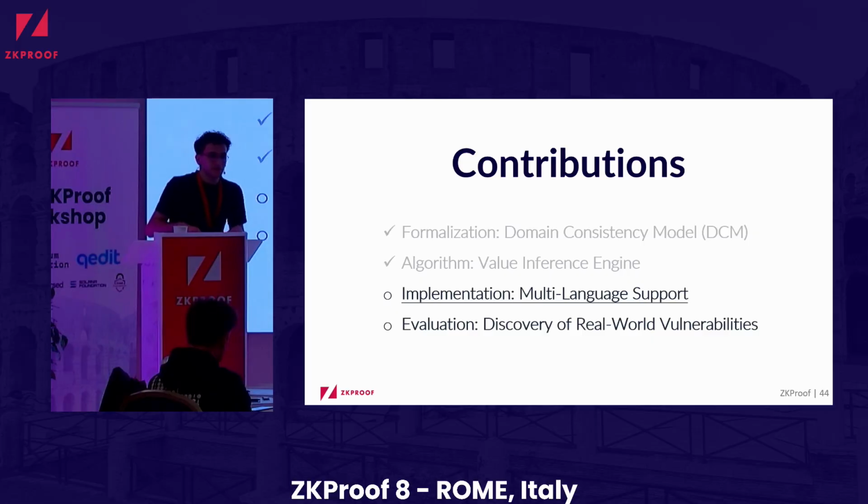So then, when we went ahead and wanted to implement this algorithm and check how many of these bugs we can flag and detect, the question was: are we going to support multiple languages? Or not, because there are multiple zero-knowledge proof languages out there: Circom, Socrates, Noir, etc. And it seems that many of the tools out there mainly target Circom.